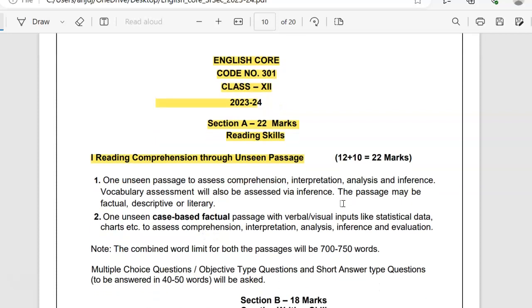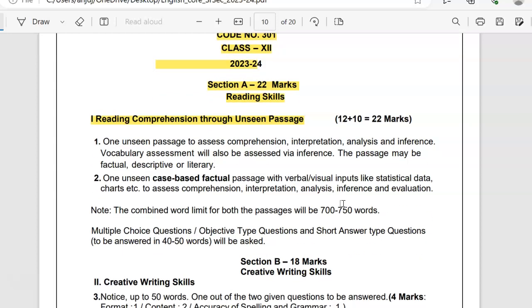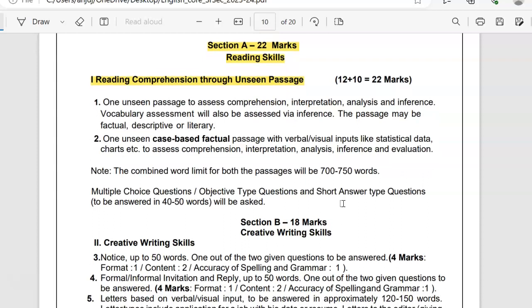And then another unseen passage would be there, which would be a case-based passage, a factual passage with verbal and visual inputs like statistical data, charts, etc. to assess comprehension, interpretation, analysis, inference and evaluation. Now the note is that the combined word limit for both the passages will be 700 to 750 words. MCQs and objective type questions along with short answer type questions would be given in order to assess. And these questions need to be answered in 40 to 50 words.